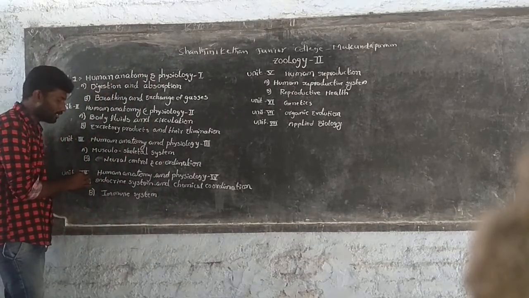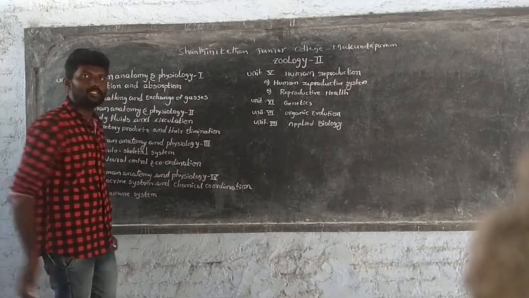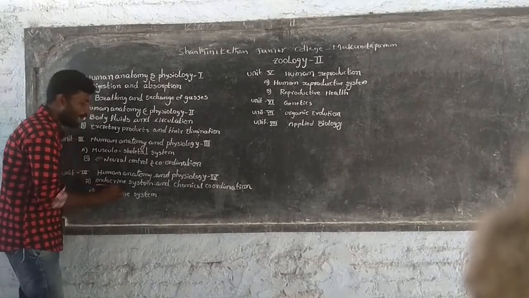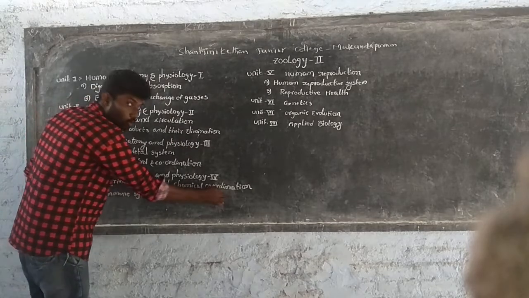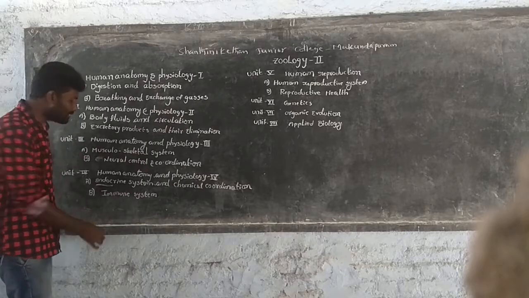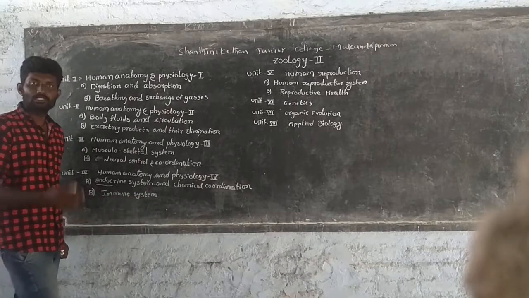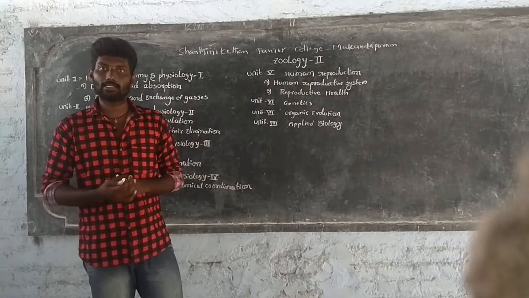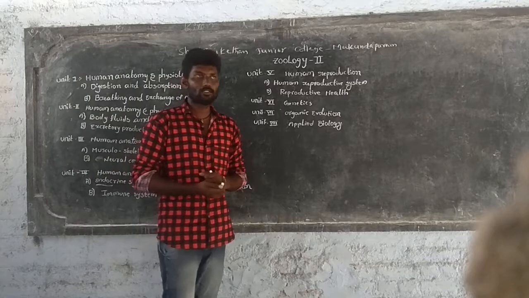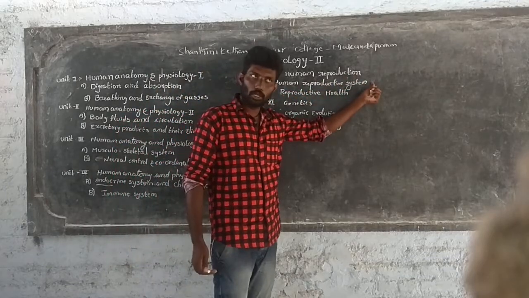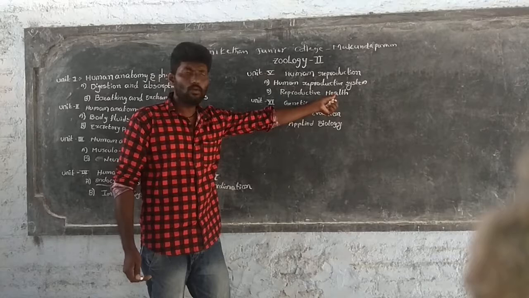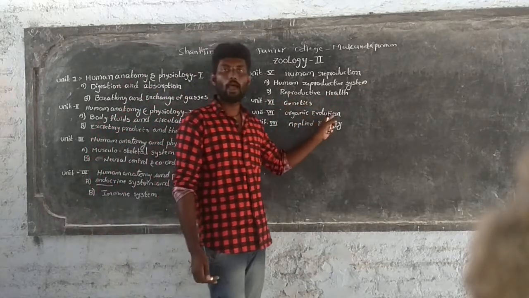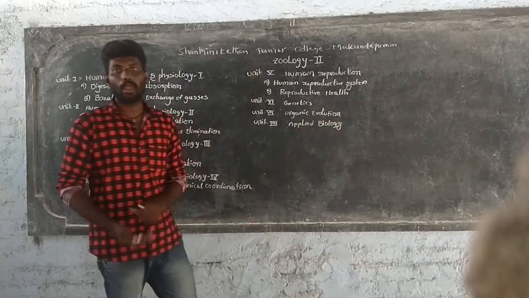And the fourth chapter name is Human Anatomy and Physiology 4. This chapter also consists of 2 subtopics. The first one is the endocrine system and chemical coordination. And subtopic B is the immune system. In the same way, the fifth chapter name is Human Reproduction. This lesson also consists of 2 subtopics. Subtopic A is the human reproductive system, and subtopic B is reproductive health. And the sixth chapter is Genetics, the seventh chapter is Organic Evolution, and the last chapter is Applied Biology.